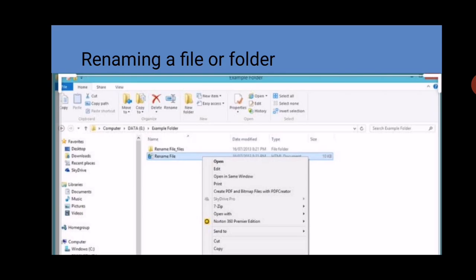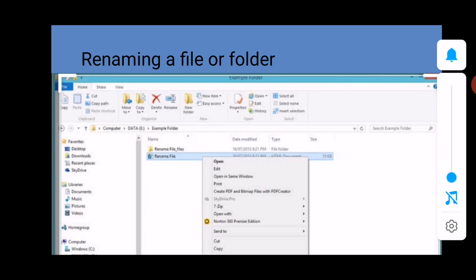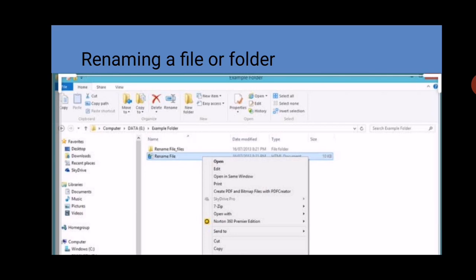Next is how we can open a file or folder. Just select your file or folder and open it. When you double click or single click on your file or folder, it will open. If it does not open, then just right click on your file or folder and there is an Open option, then you can open it.